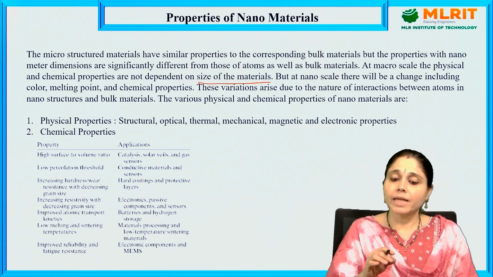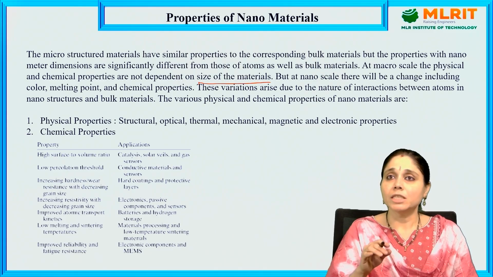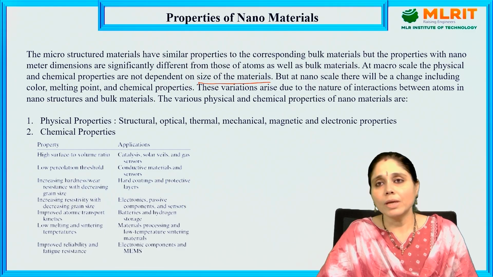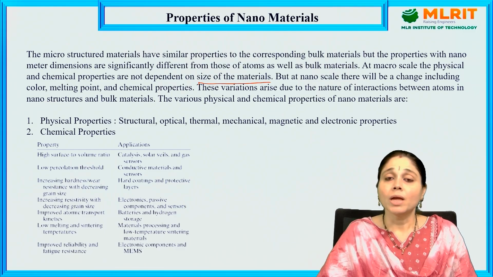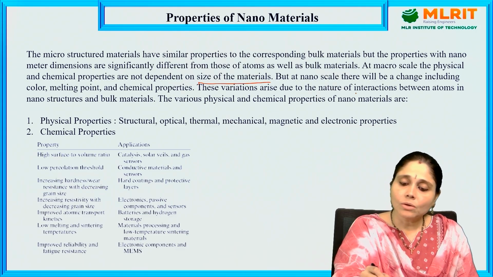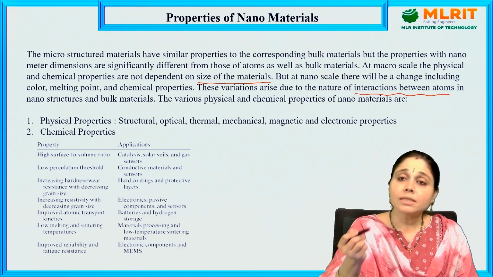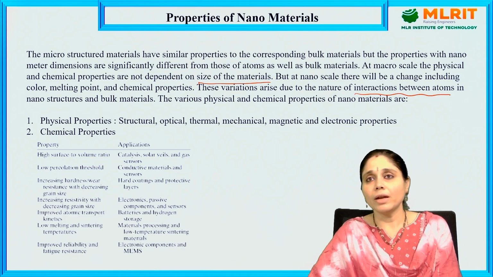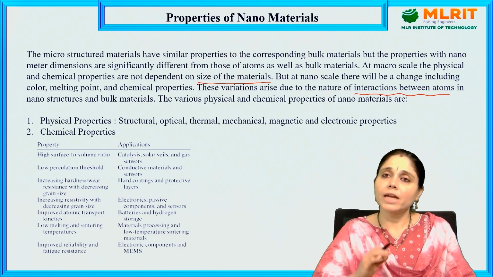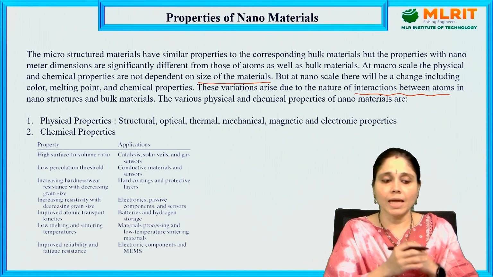Where do these variations come from? They arise from the nature of interactions between atoms in nanostructures and bulk materials, which differ between the two. This is a very important point.